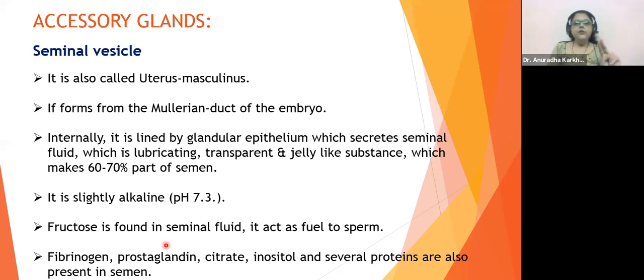So this thickening effect will be due to fibrinogen. Secondly, the fibrinogen will restrict the mobility of the spermatozoa. ये बहुत इंपॉर्टेंट पॉइंट है, प्लीज समझिएगा इसको. Firstly, it should not be lost, so it has to be thickened. And second very important point is that the spermatozoa's movement should be restricted, because if they move without reaching the reproductive tract of the female, what is the use? They will lose their energy without anything. And if they lose their energy, they won't have the capacity to travel up to the fallopian tube of the female and reach the ampulla for fertilization.